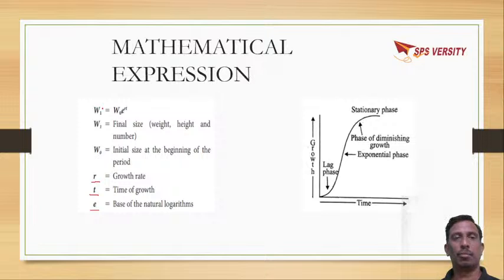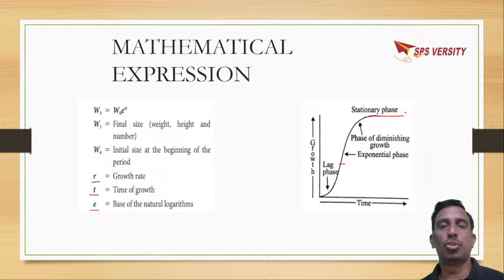So W1 is equal to W0 e to the power of RT. In the graph, this is growth and this is time. Here it is the lag phase, here it is the exponential phase, and finally it comes to a constant one, that is the stationary phase. This is the mathematical expression for geometric growth.